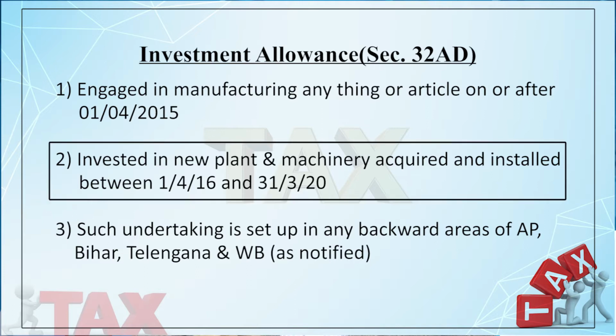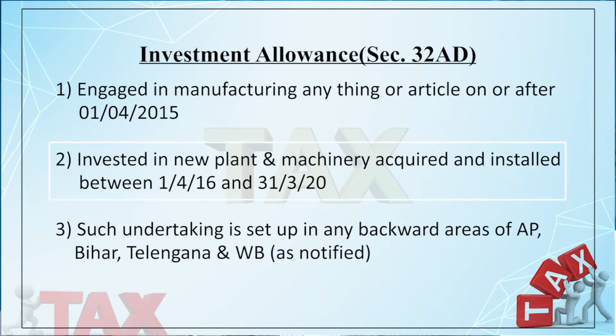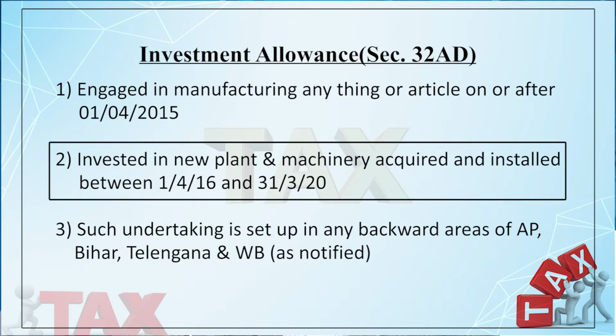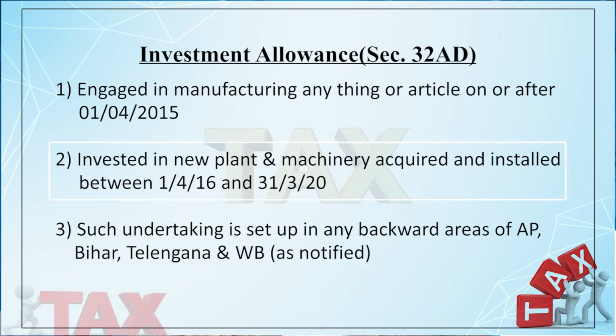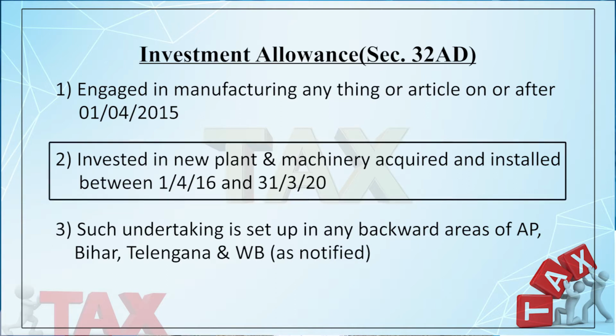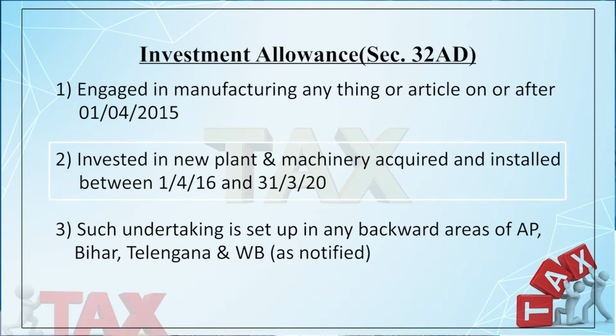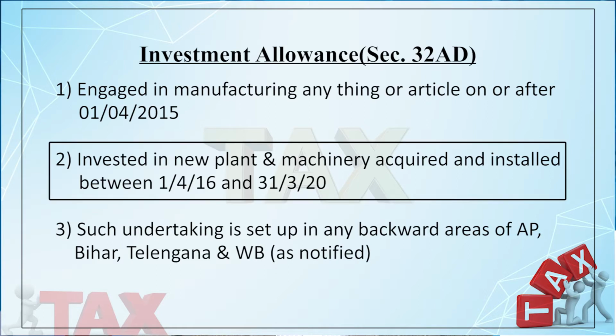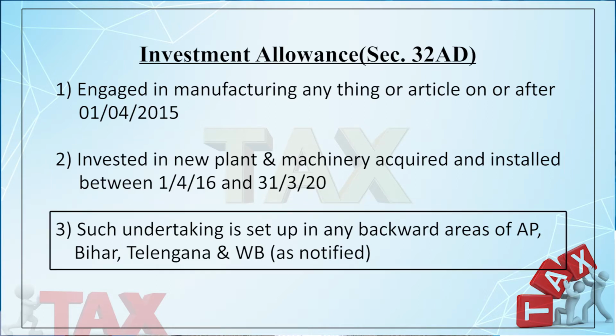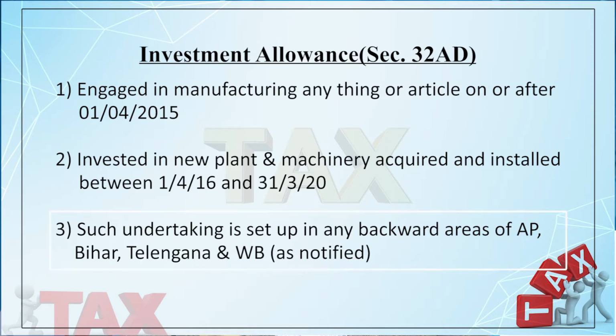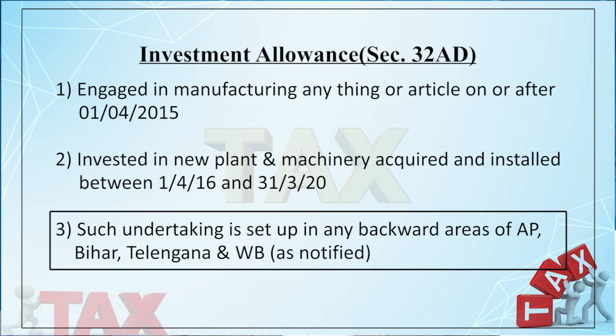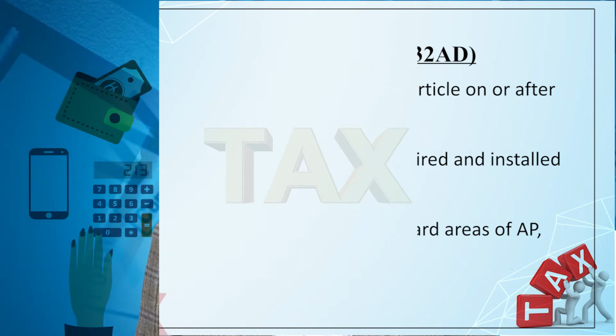The second condition is that it should purchase and install the new plant between 1st April 2016 and 31st March 2020. If the company satisfies these conditions, the deduction will be allowed, provided the company has established the business in the notified area, which I have mentioned.